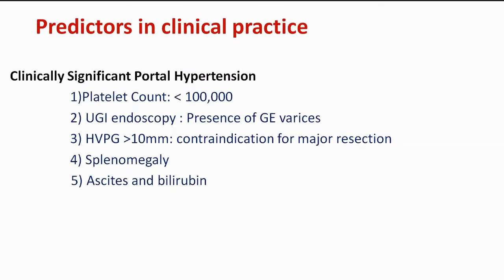Predictors: platelet count. If the platelet count is more than 1 lakh, it is good. Presence of gastroesophageal varices means significant portal hypertension, which precludes resection. HVPG more than 10 is again an indication of portal hypertension and precludes resection. Splenomegaly, ascites, and bilirubin are all factors of advanced and increasing cirrhosis. These should all be assessed. If the patient has these factors, resection should not be offered. Then we should assess other options, maybe intermediate stage or advanced stage therapies.